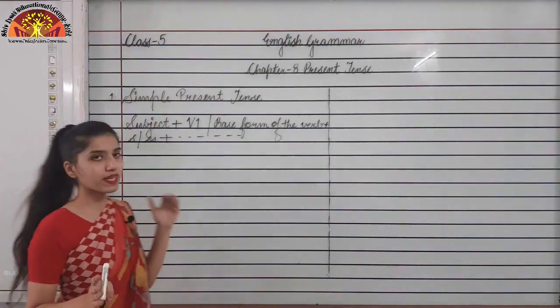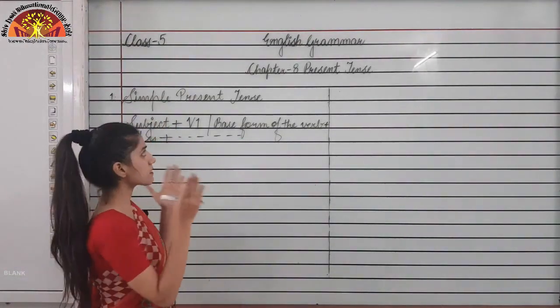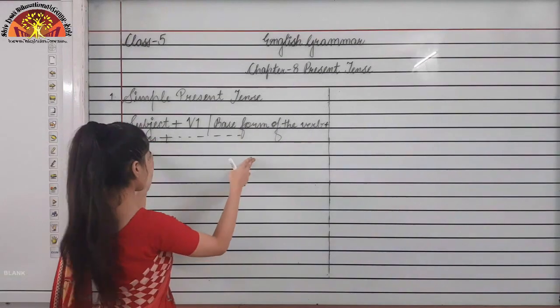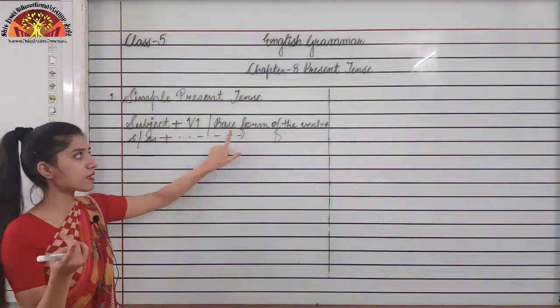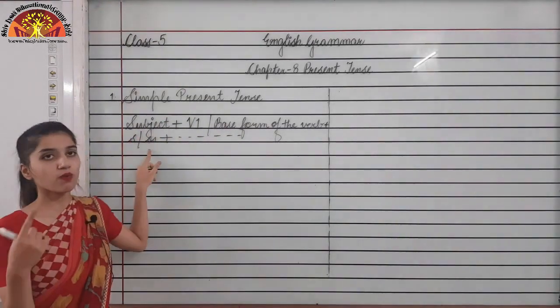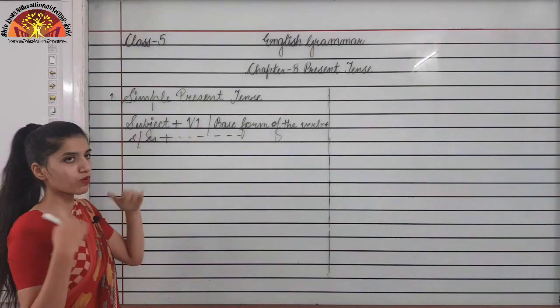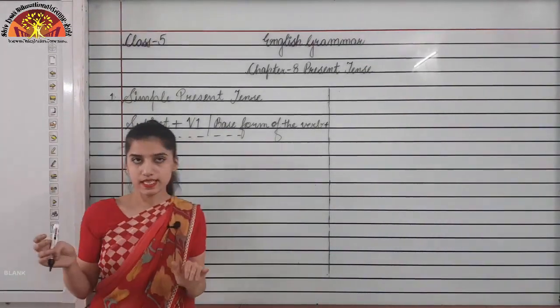I'll give you an example also. First, how to form the simple present tense. This is the structure: the subject, followed by the first form of the verb, or the base form of the verb. After that, s or es we need to add. We will see the subject and then only we will add s or es. After that the rest of the sentence.